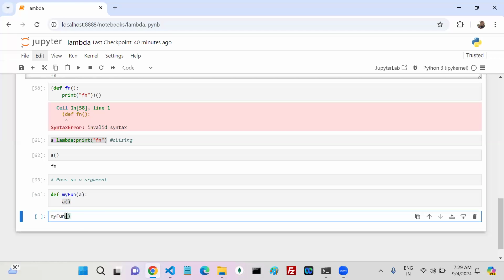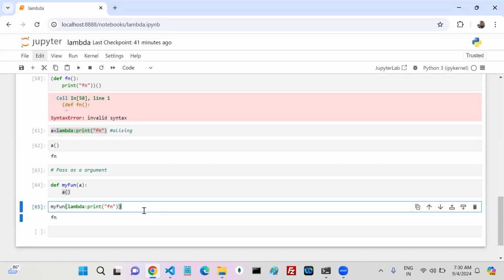Now this time I want to use an anonymous function. How can we pass the anonymous function? Tell me. Lambda. If you have parameters, you can use them. For now, I don't have any parameter. Print fn. Is it valid syntax or invalid syntax? The highlighted statement is one function, an anonymous function. My fn is expecting one function as an argument, and you also passed an argument. Now if you come here, my fn printed or not. So this is one more way.